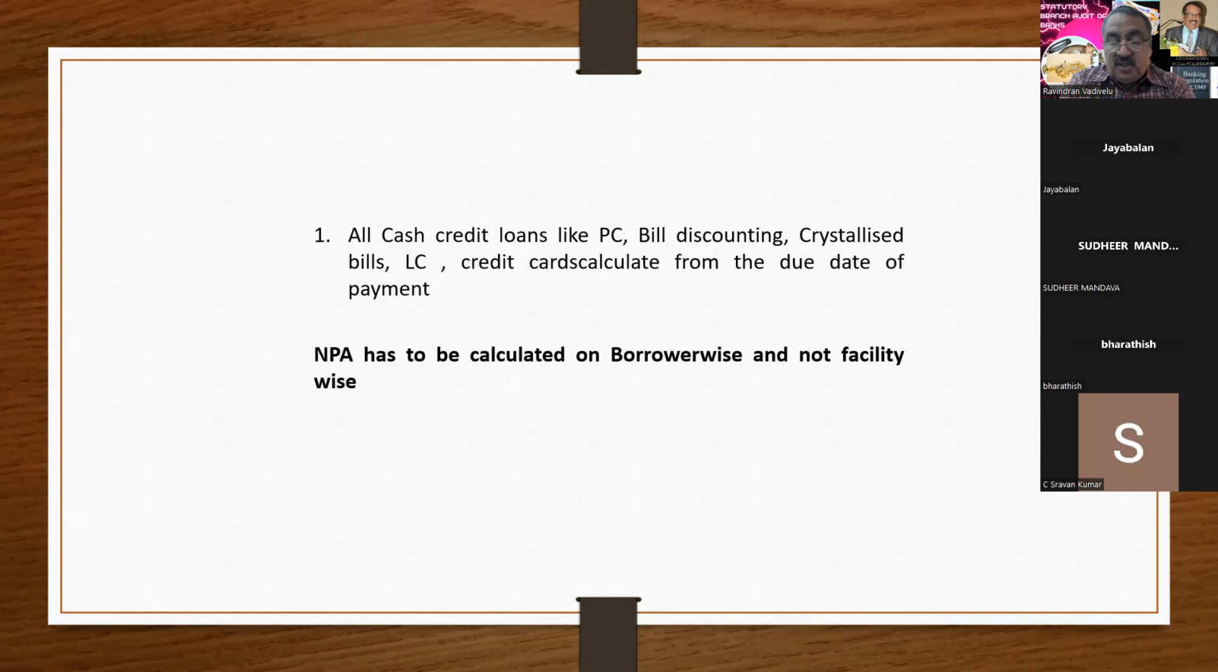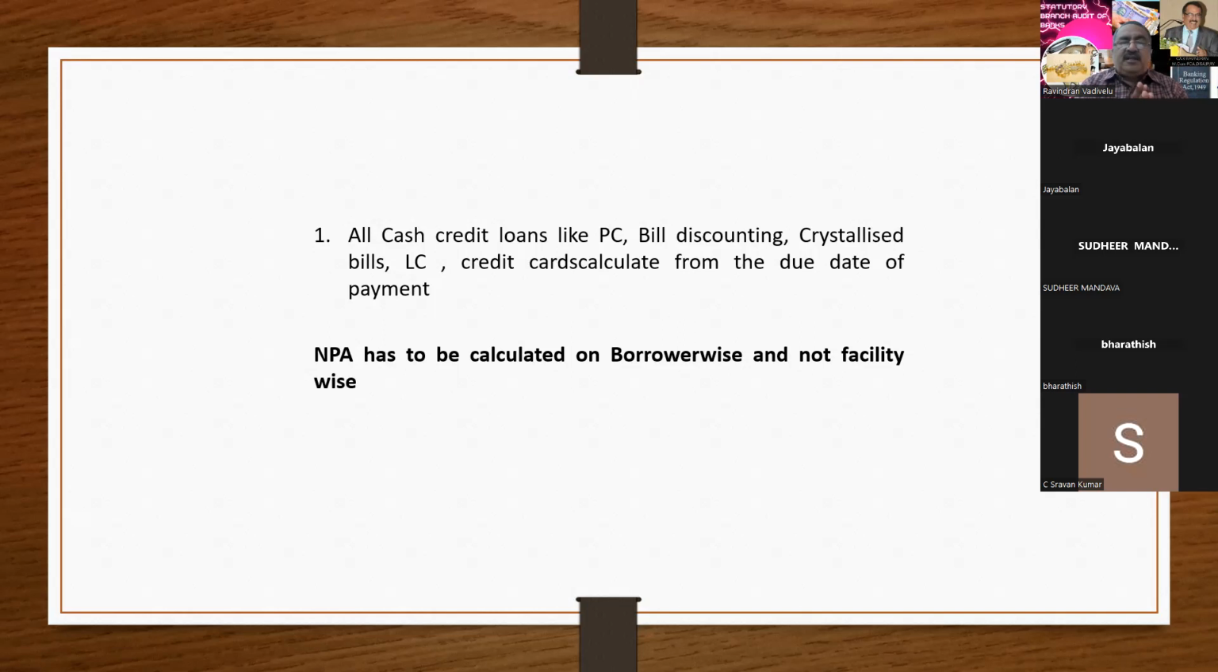Here, I want to tell one thing. One facility has become NPA. The borrower has got 7 facilities. All the 7 facilities of the same borrower will be treated as NPA. This point you have to remember. If a car loan has become NPA, then the party's jewel loan, personal loan, term loan, CC, everything will become NPA. It is not facility wise, it is borrower wise.